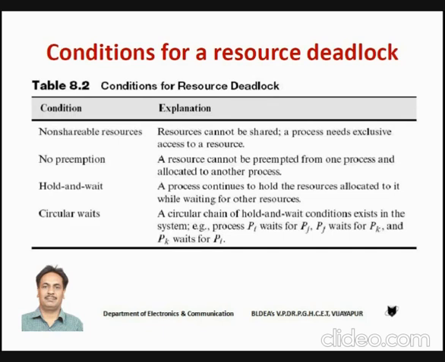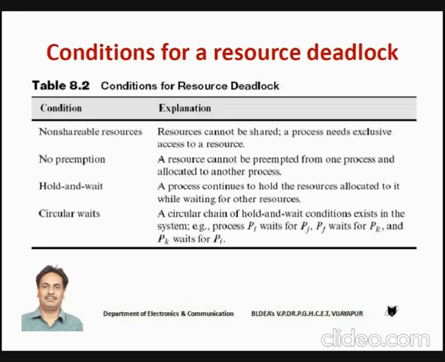Remember students, there are four conditions which cause deadlock in the operating system. What are the four conditions? When we have non-shareable resources, the resources are such that they cannot be shared by multiple processes simultaneously, or a process should use that resource exclusively. Then the second condition is no preemption. No preemption means the operating system may not allow preempting the resource from one process to allocate it to another process.